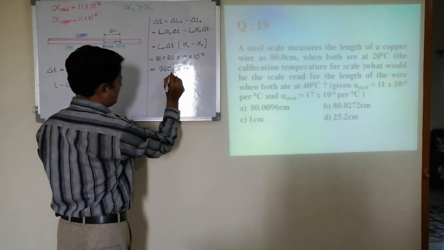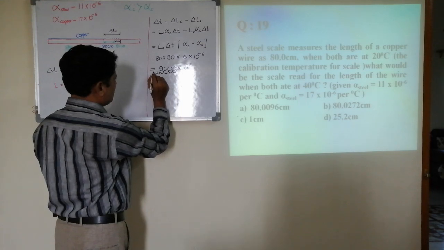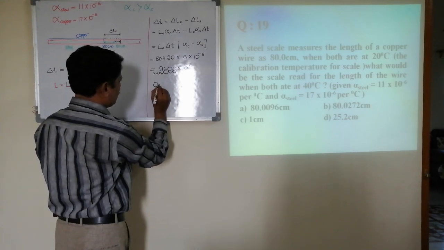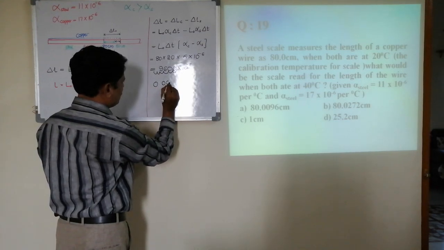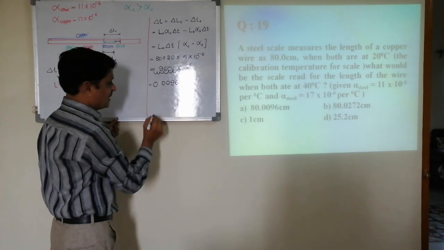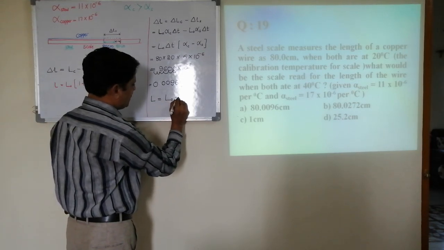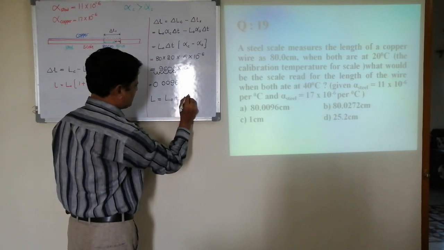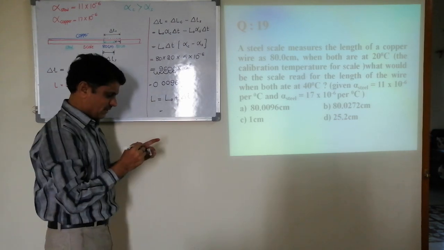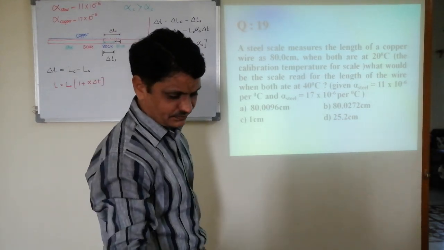It was minus 5, minus 4, minus 3, minus 2, this one 0. And 0.0096 is the difference. Here final length is initial length plus difference, if you do this you get your answer. Probably first one.